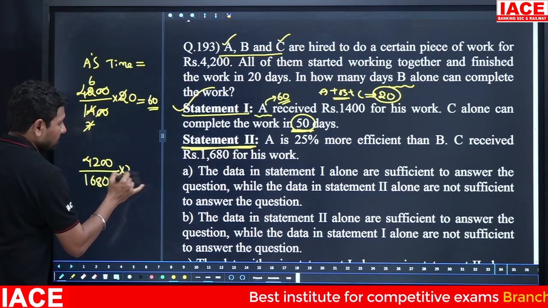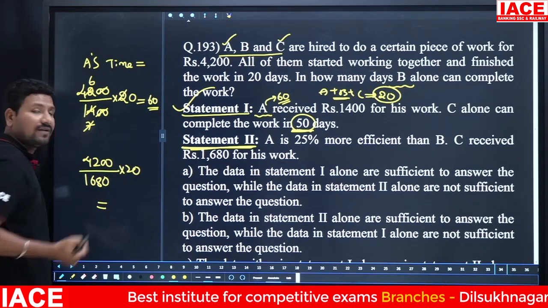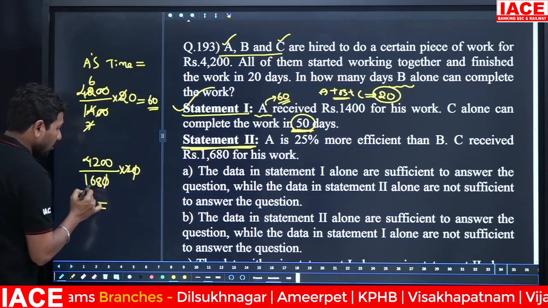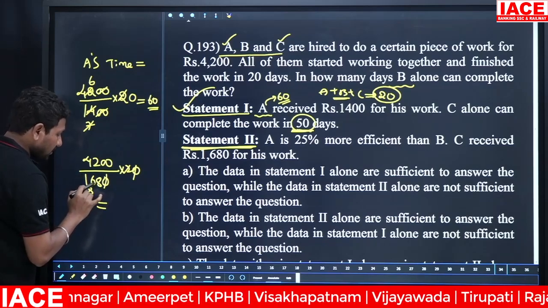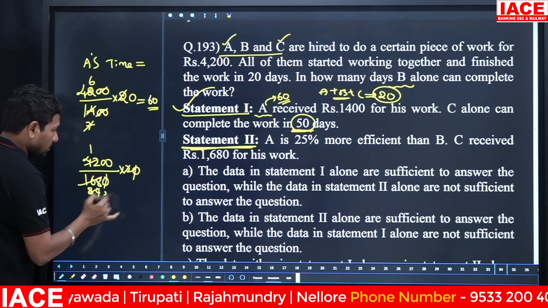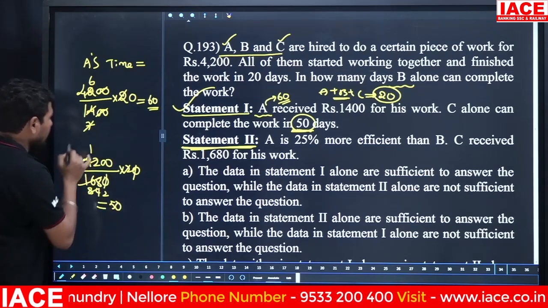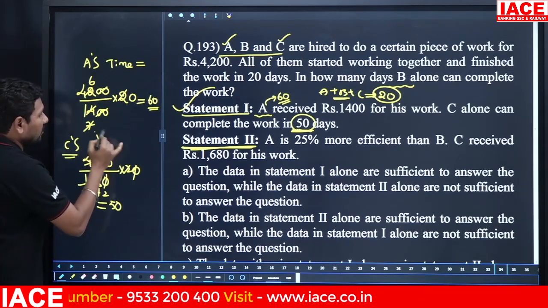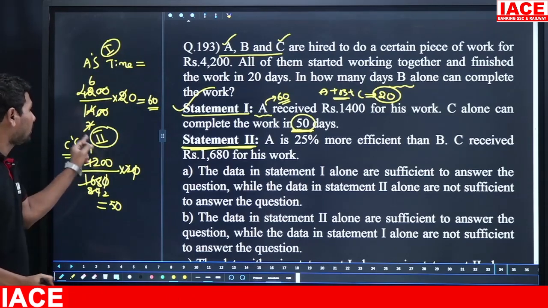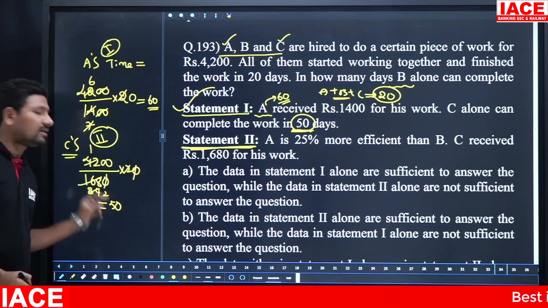This money is earned for 20 days. Then simplify the values here. The zero will be cancelled. 2 eights are 16 and 2 eights are 16. Remaining is 2 4s. 42 1s are 42 and 42 2s are 84. 100 by 4 is equal to how many days? 50 days. So C alone is found from statement 2. This is about statement 1 and this is about statement 2. From statement 2, C alone's value will be 50.